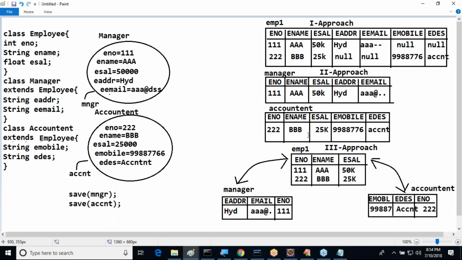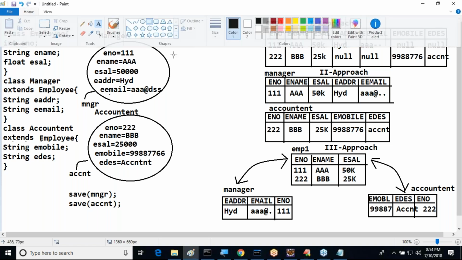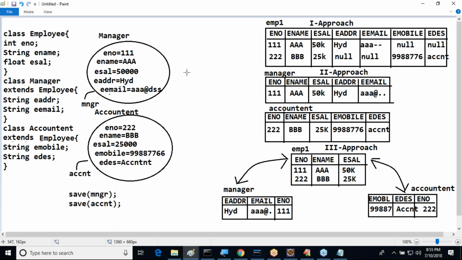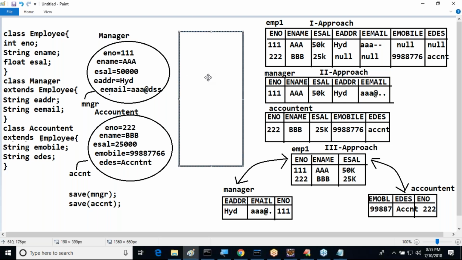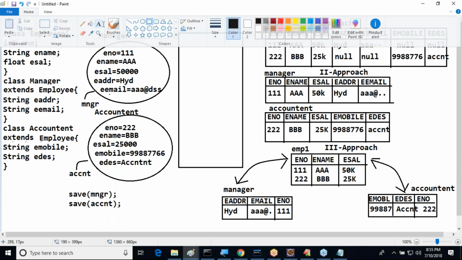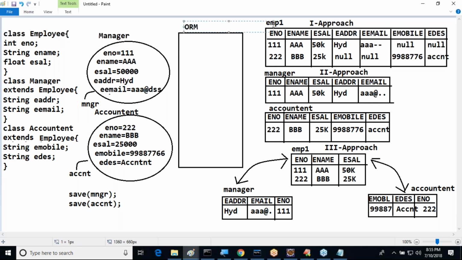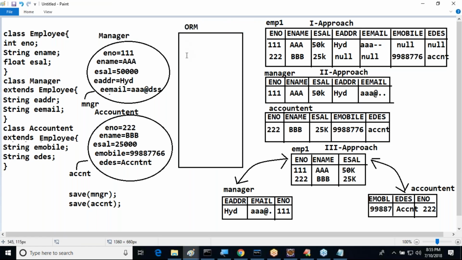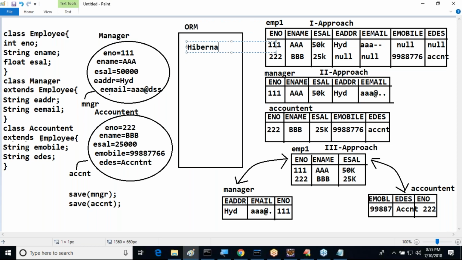So, to determine which approach we are using at database side and to distribute data from objects to the corresponding columns and tables, we need some mapping between the object-oriented data model inheritance and the relational data model. Some mapping is required directly. To provide this type of mapping, we need to go for ORM, object relational mapping. Hibernate is an object relational mapping ORM implementation tool. Hibernate has given three solutions for it.